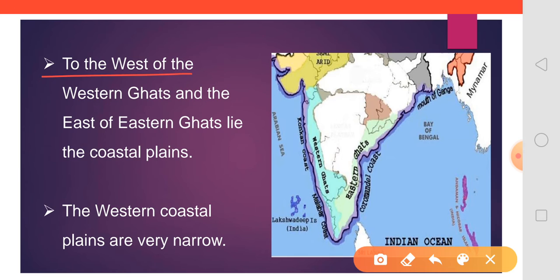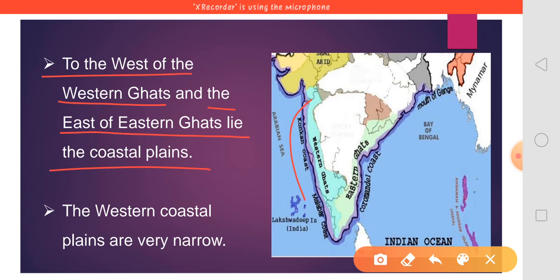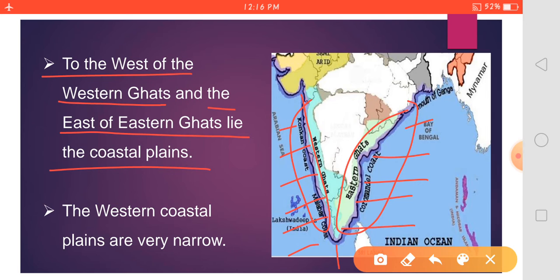To the west of the Western Ghats and the east of the Eastern Ghats lie the coastal plains. So here, in the west of the Western Ghats, you can see that this whole part has coastal plains. In the east also, along the Eastern Ghats, there are coastal plains.